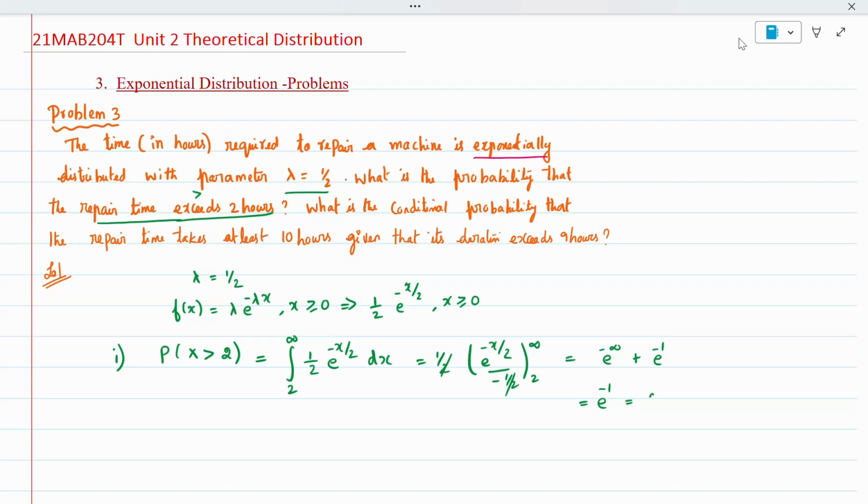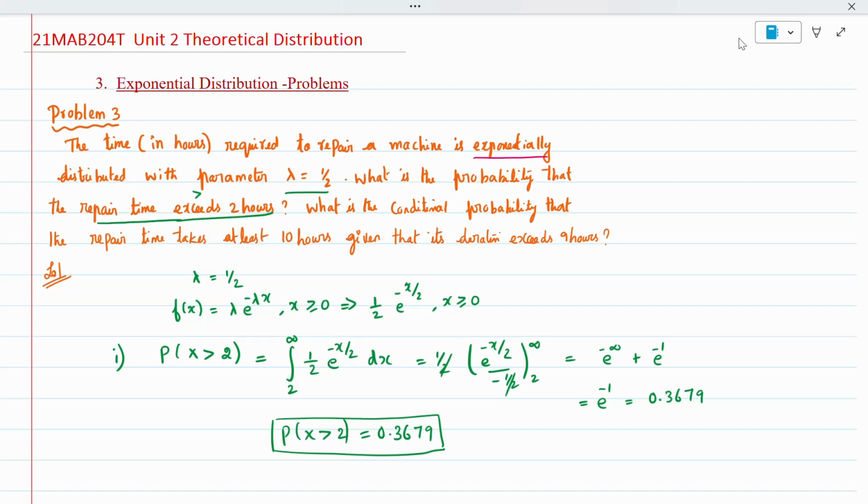e to the power minus 1 is nothing but 0.3679. My first subdivision answer is 0.3679.